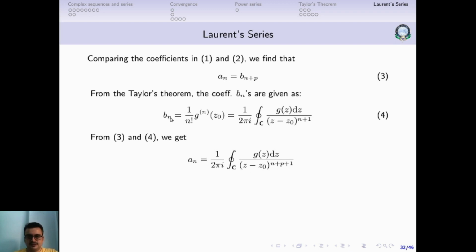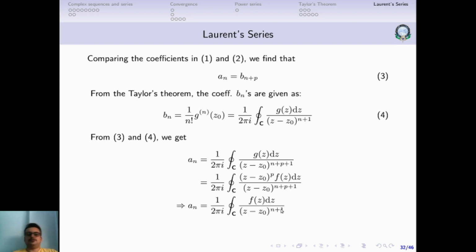So this n we replace with n plus p, that will give us a n, and here also you replace n with n plus p, that will give us n plus p plus 1. So this is what we will get. Okay, so next step is very easy. All you have to do is this g of z we replace with (z minus z0) to the power p times f of z. Now this will get cancelled and this p will get cancelled, and as a result a n is equal to 1 by 2 pi i, closed loop integral of f of z dz by (z minus z0) to the power n plus 1.